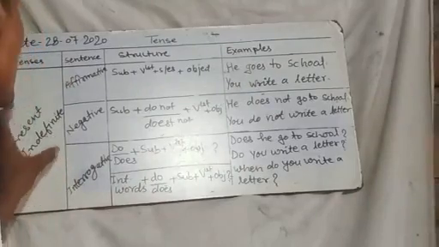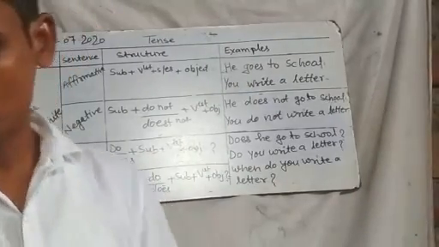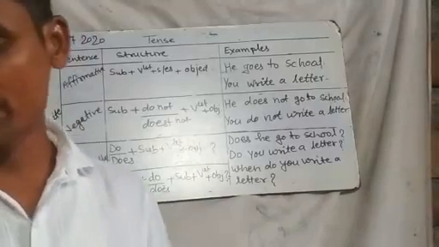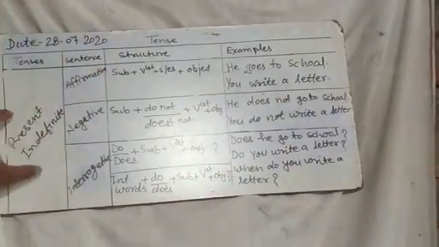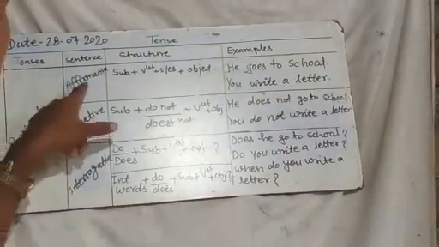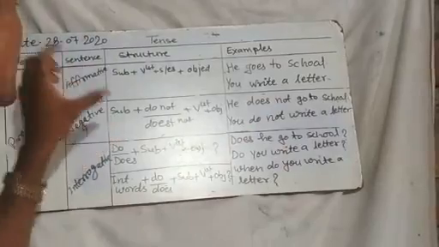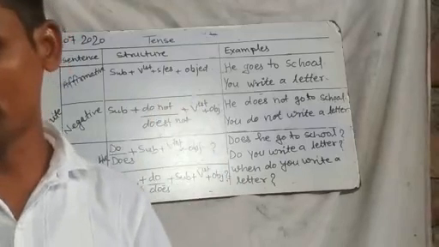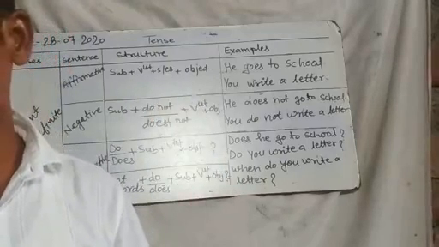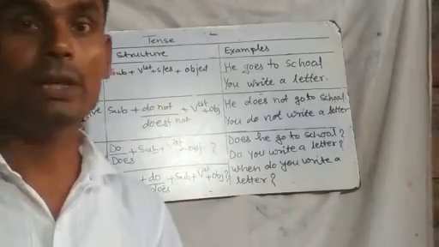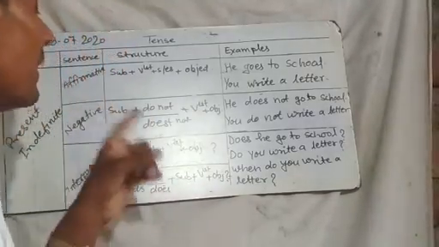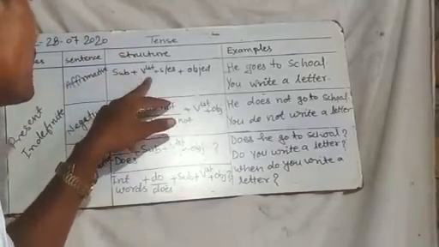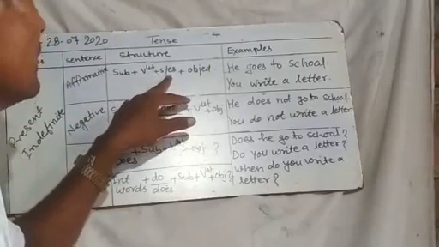Present indefinite tense shows our present time. Now, in an affirmative sentence in the present indefinite tense, the structure is: with I, we, you, they and plural nouns, use the first form of the verb. Here the given structure is subject plus first form of the verb plus s or es,